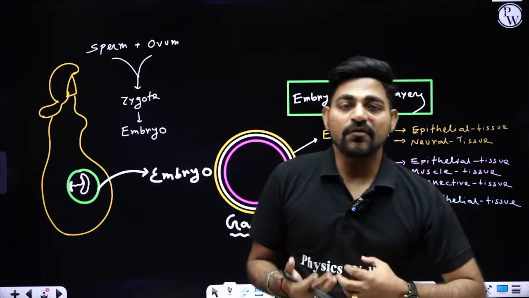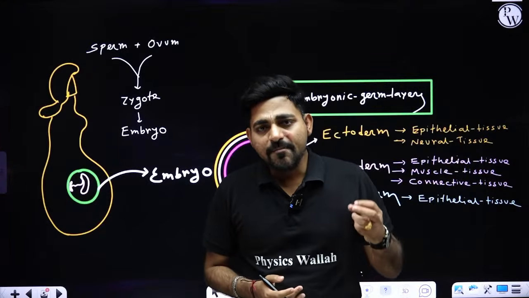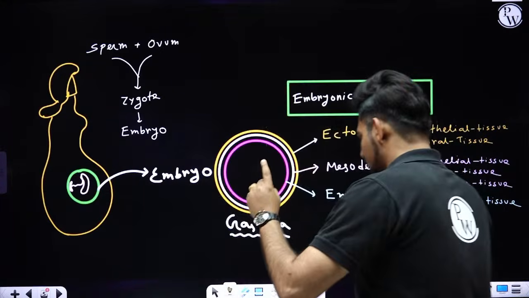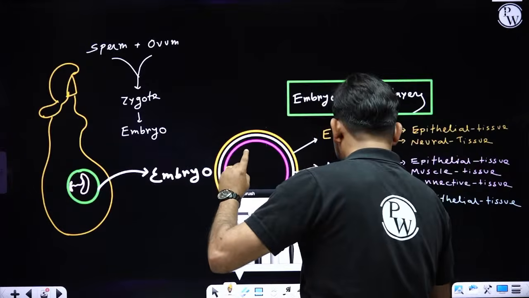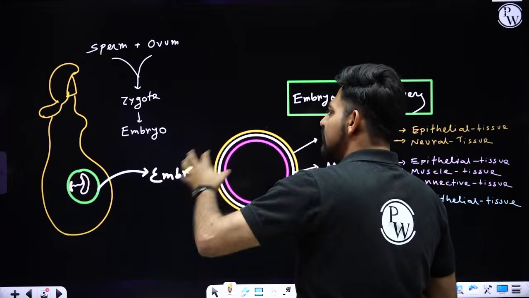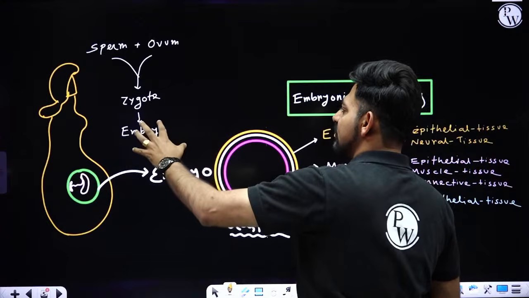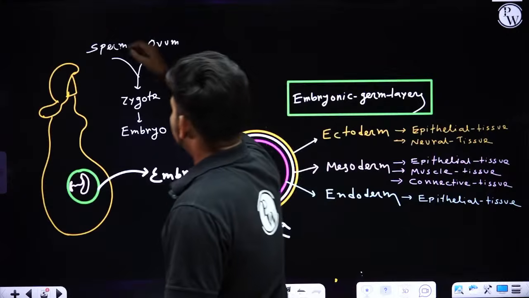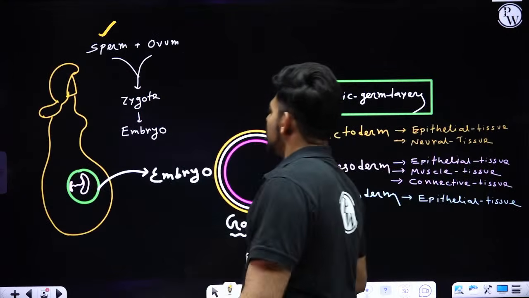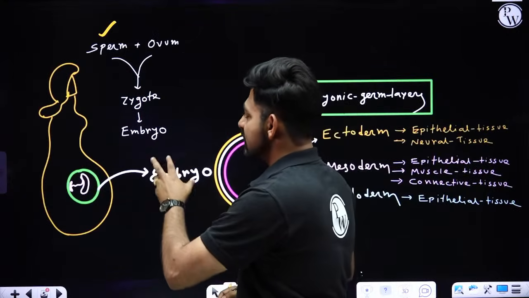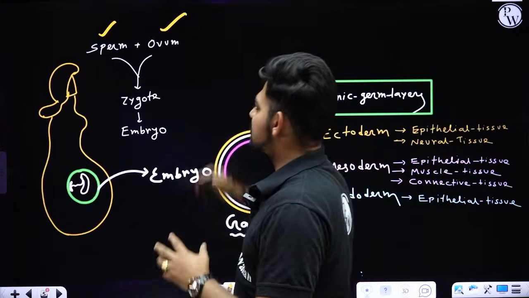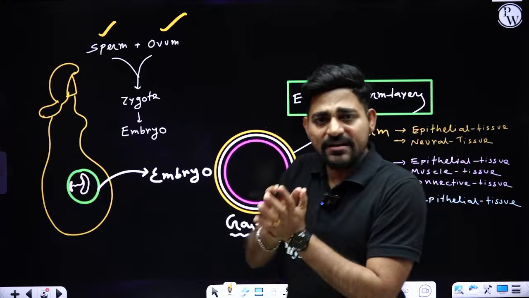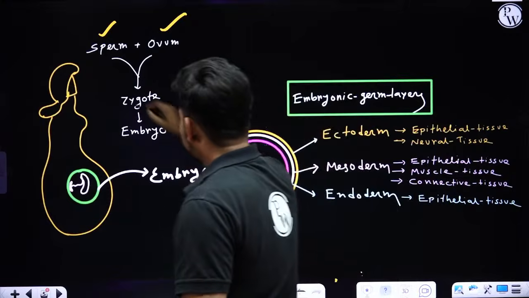The formation of tissue from the time of embryonic development. Okay, now let's try to imagine all the phenomena which will be happening just from the starting of a life, right? There will be formation of sperms inside the male body, formation of ovum inside the female body, and upon insemination and fertilization, there will be formation of zygote.